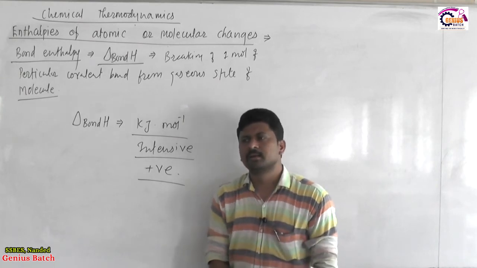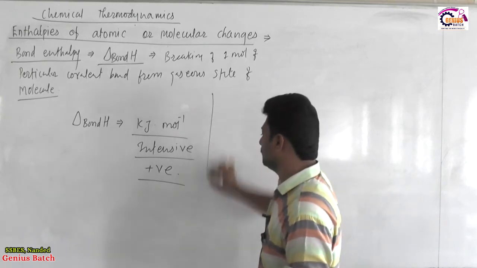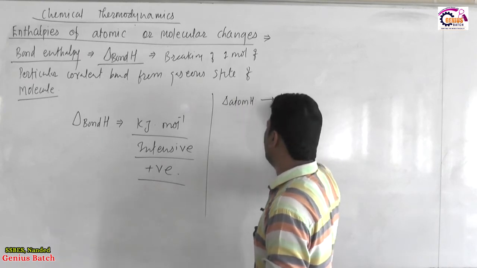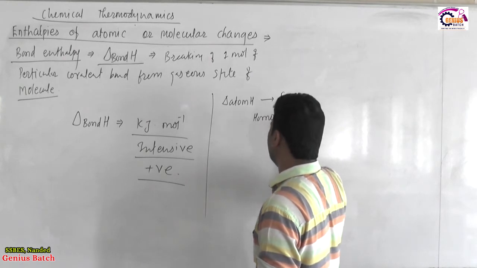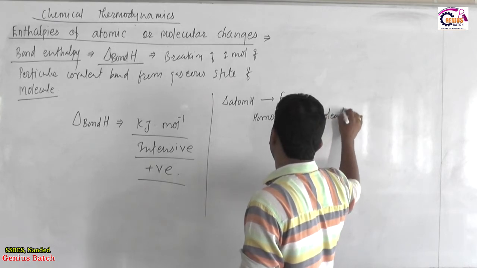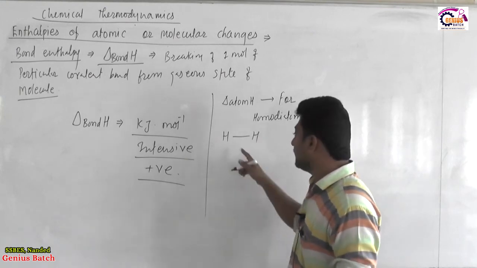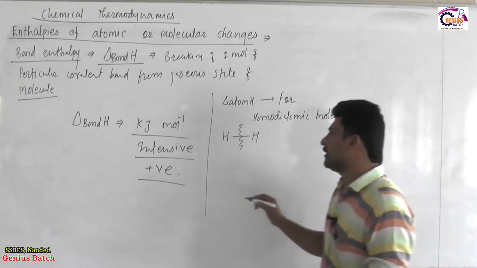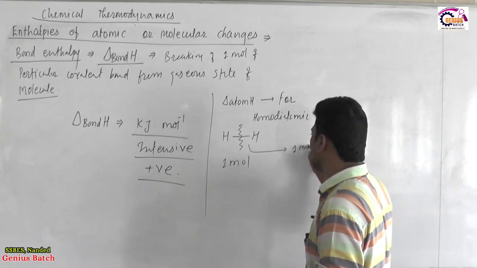When we relate with enthalpy of atomization, ΔatomH, for a homodiatomic molecule like H2, then enthalpy of atomization is nothing but a cleavage of the bond between them, and by quantity, if we take 1 mole of H2, then we will conduct a cleavage of 1 mole of bonds.